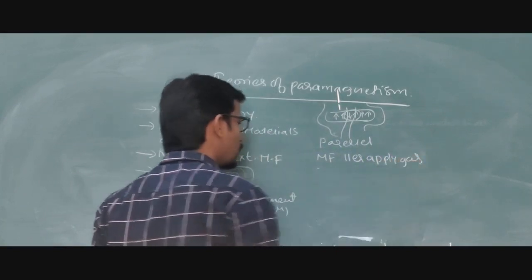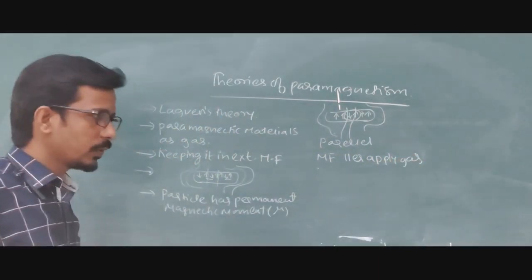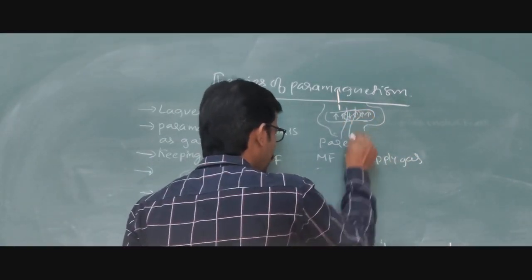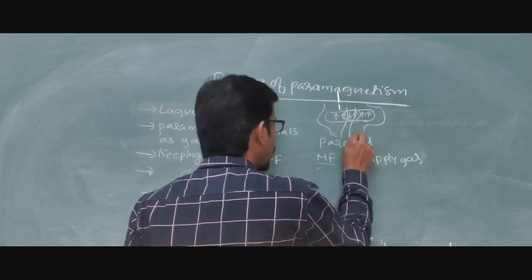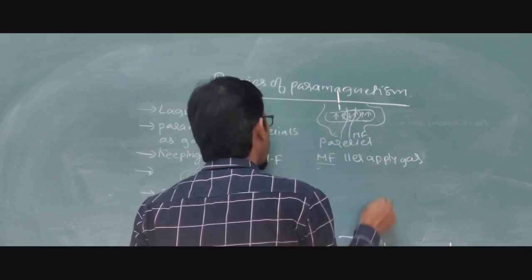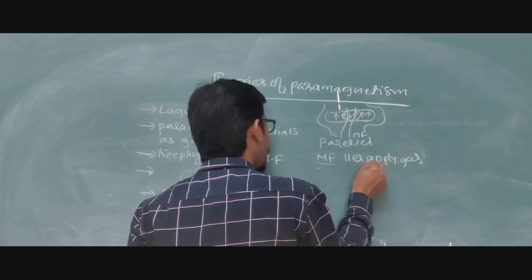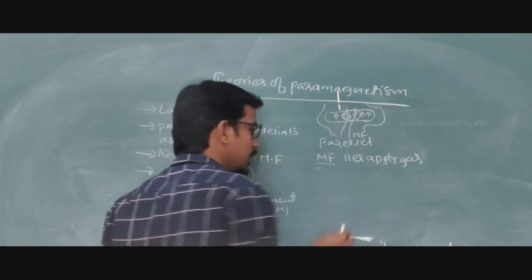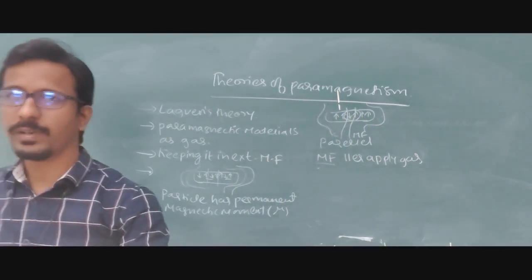Applied field. What I am trying to tell here is the classical theory: whatever magnetic material we have present here, when we start applying an external magnetic field parallel to it, what happens? The dipoles are moving along the field. I will try to explain this in detail here.